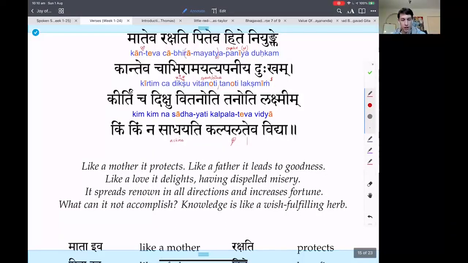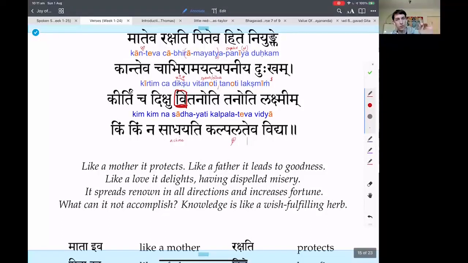Kirtim cha dikshu. So cha kirtim dikshu, and glory dikshu, that is plural, in all directions. Vitanoti, spreads or extends. Again, this is vi. This is actually unnecessary because it doesn't really change much the tanoti.